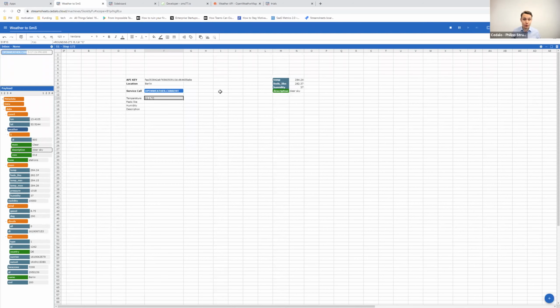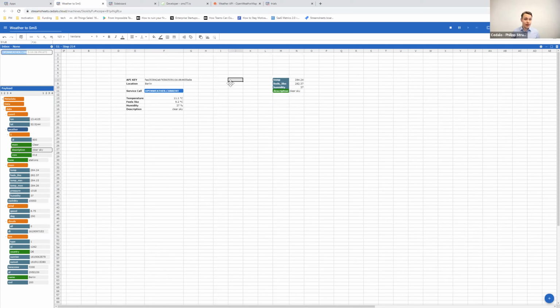That's also how I want to have it for the feels-like temperature. For that reason, I'm just going to copy that down, and there it works. OK, so it's at 11 degrees, but it feels like 9. So maybe it's not that nice after all. What we're going to do with the humidity is also take the humidity from here, and as that is always measured in percent, I'm going to add the percentage sign here, and then the description. I think that is fine. That one I'm just going to take from here on the right-hand side. I want to right-align that, and once here I'm going to make it bold as well. And there we are already.